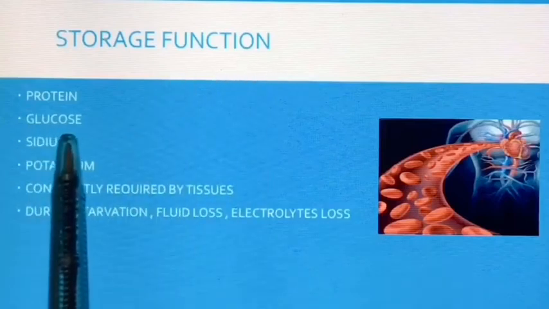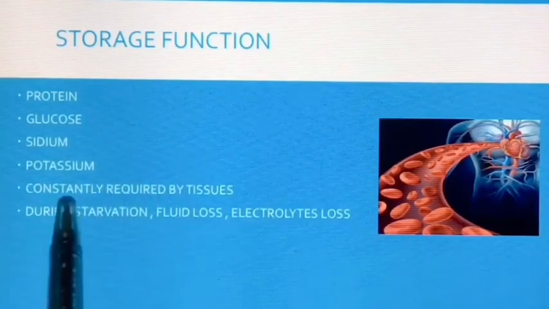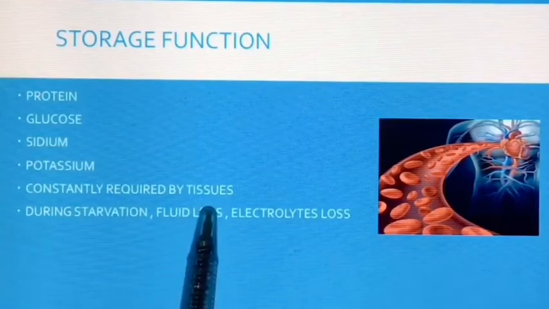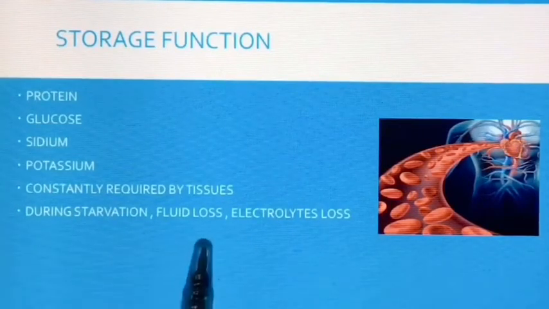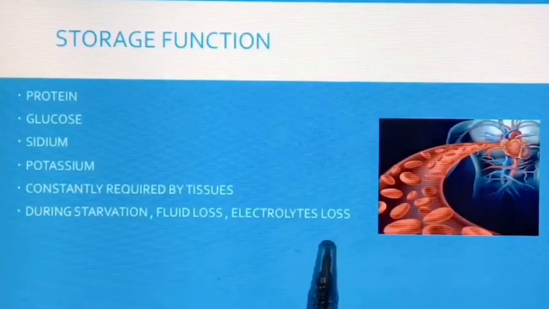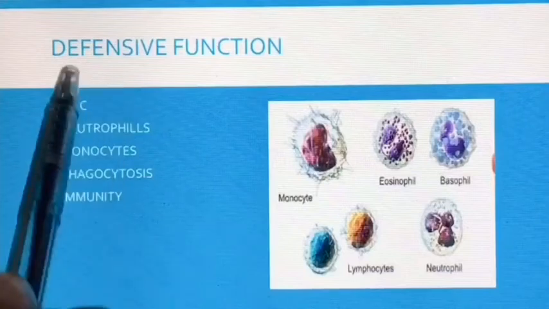The next function is storage function. Water and some important substances like protein, glucose, sodium, potassium are constantly required by tissues. All these substances are present in the blood and are taken by the tissues during conditions like starvation, fluid loss, electrolyte loss. The next function of the blood is defensive function.